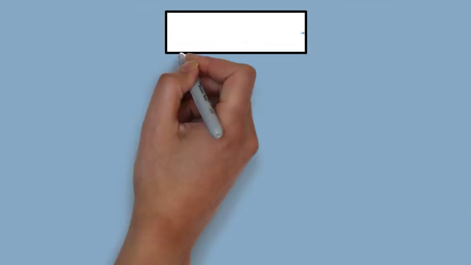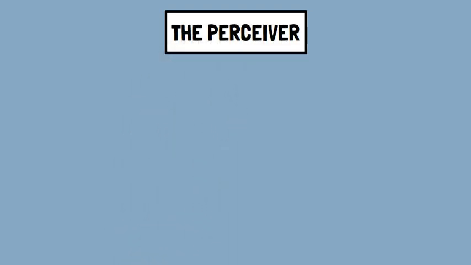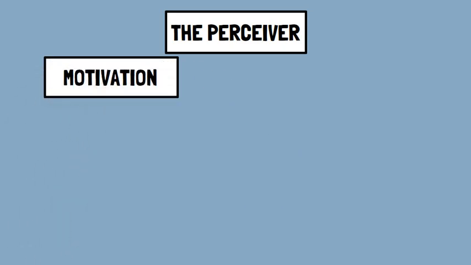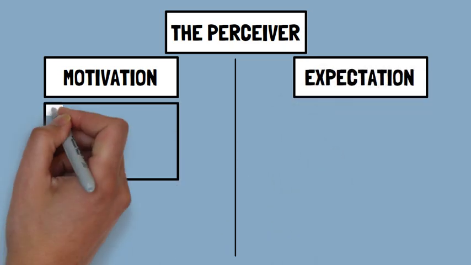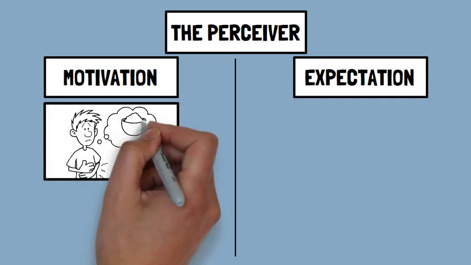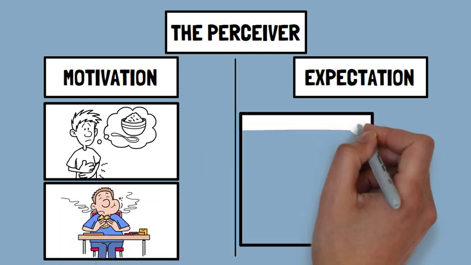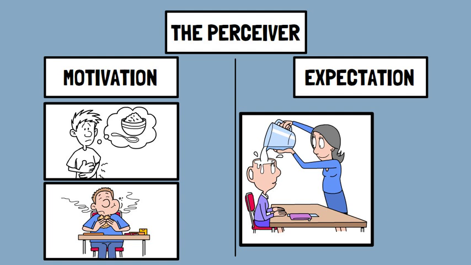The perceiver, or the individual experiencing the sensory input, plays a crucial role in shaping perception. Factors that influence perception include motivation and expectations. Motivation involves what a person desires or needs that can affect how they perceive information. Expectation involves prior knowledge or expectations that can shape how we interpret sensory input.